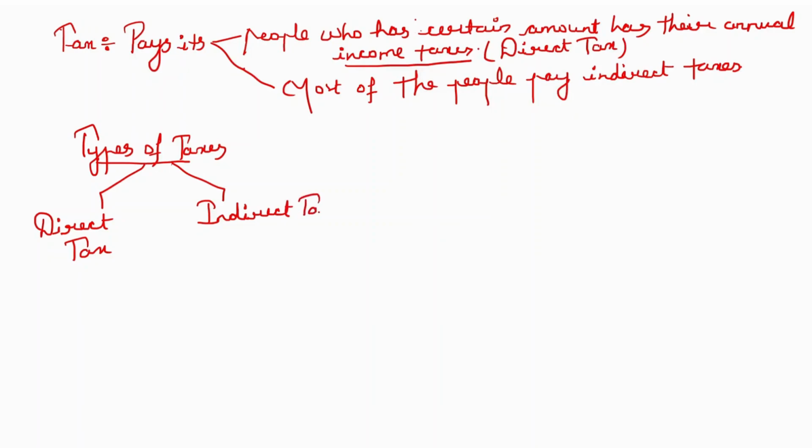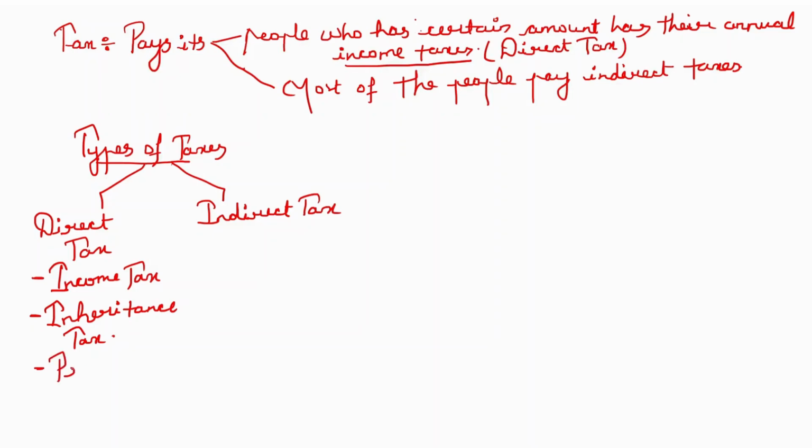Direct tax means the government is collecting directly from the concerned person. For example, the income tax that we have talked about is a direct tax. Another direct tax is inheritance tax, which is collected when a person has inherited some property from his ancestors. He has to give some percentage of money from there to the government.